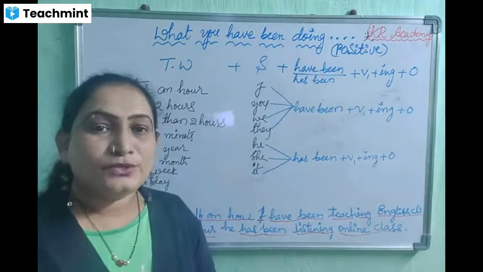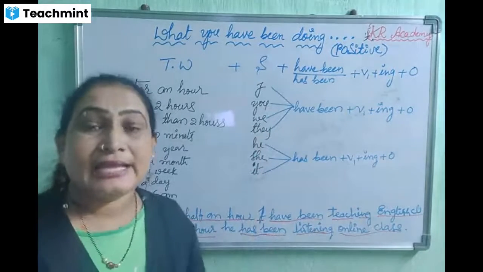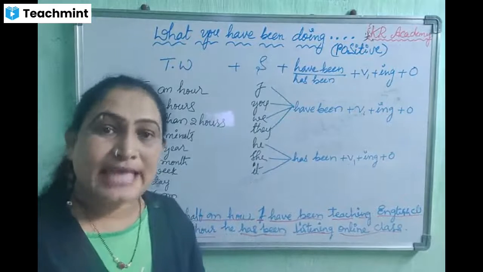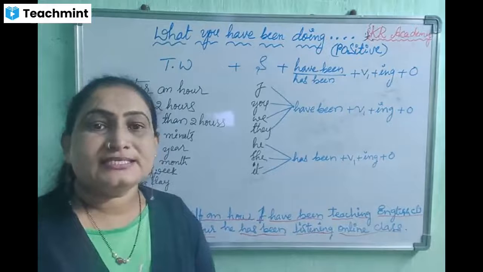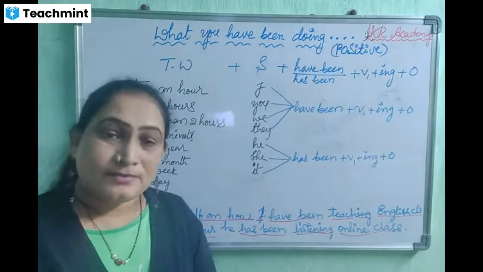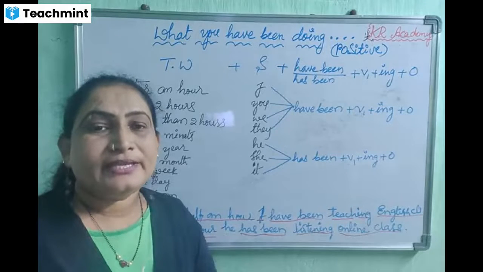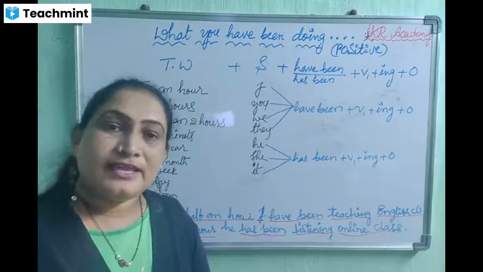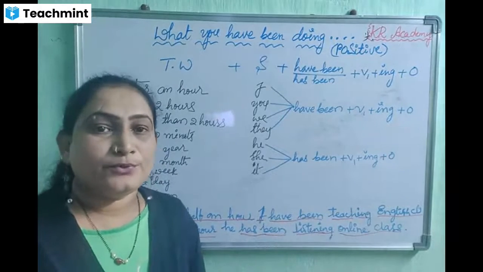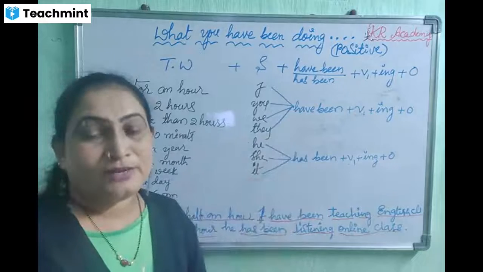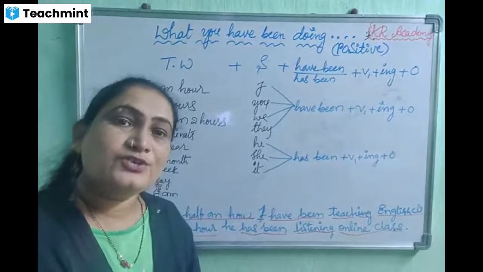Okay, so you have to choose the verb forms, apply them to all of the subjects, and prepare sentences using have been and has been, and pronounce all those sentences as fast as you can. I always tell you to use new verb forms. Don't use repeated verb forms. Then pronounce all the sentences together. Then you will improve in such type of sequence, and you will get perfection in that. Okay, have you understood? We'll meet you in our next class.